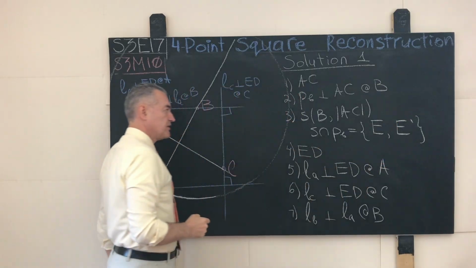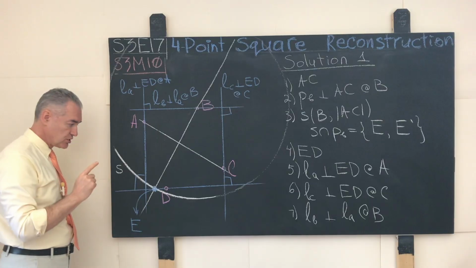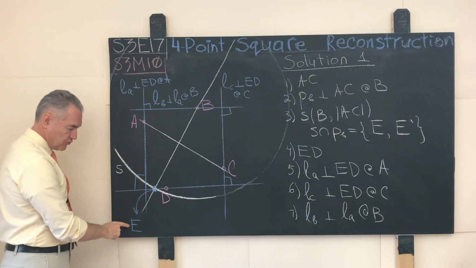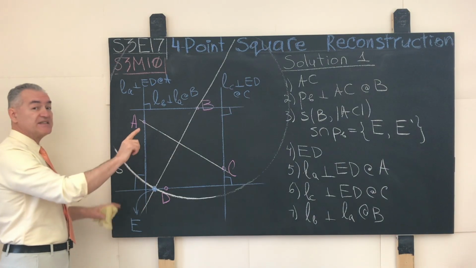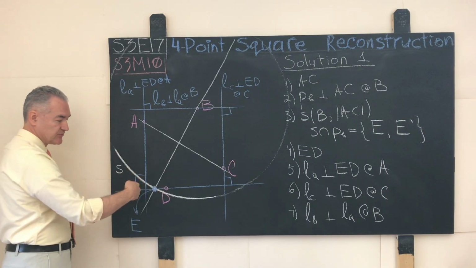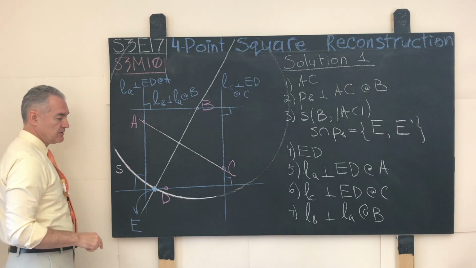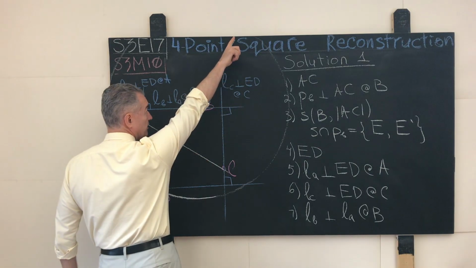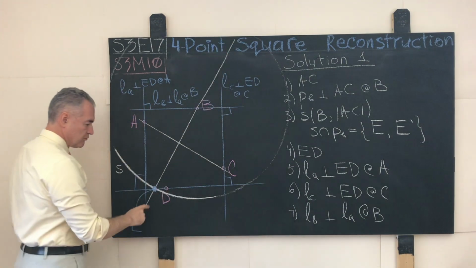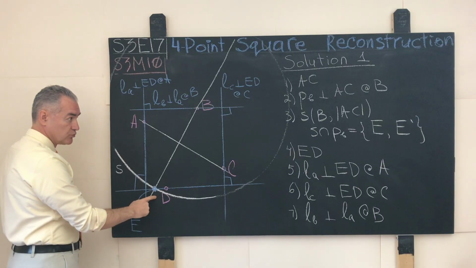E and E prime. Across these two points, we choose for the first solution the point E, shown over here in blue, that is on the same side as the given points. In this particular configuration, it will be closer to the point D than the other point E prime that sits above the board.